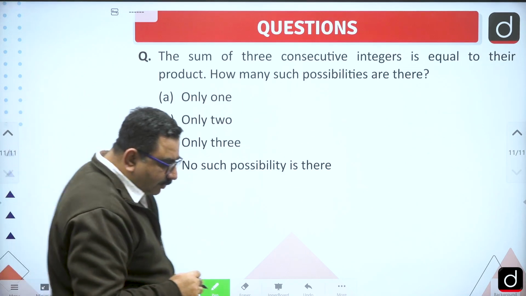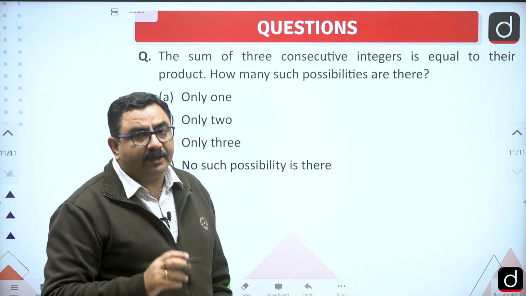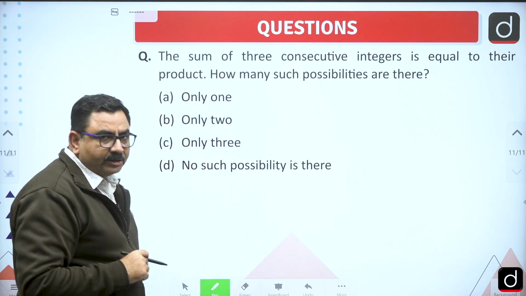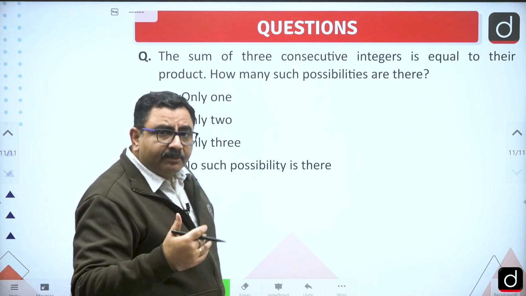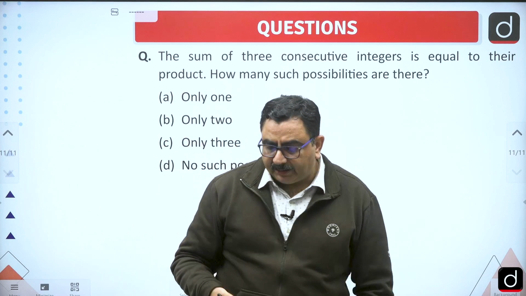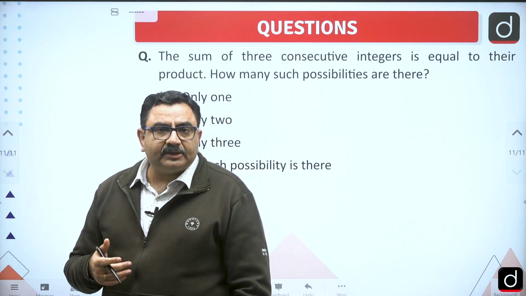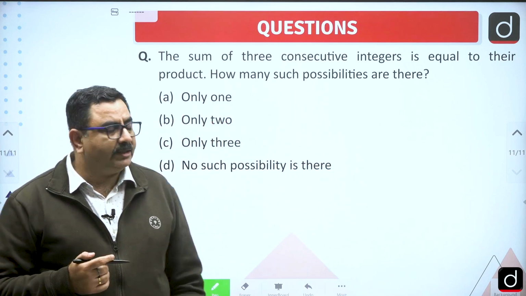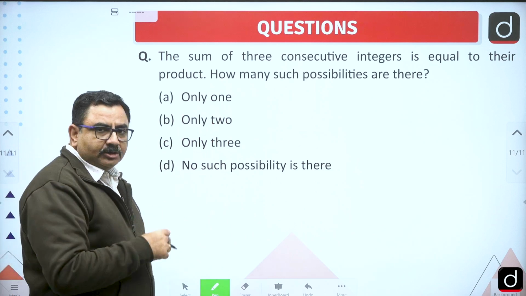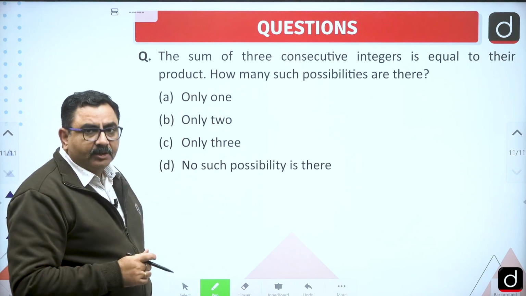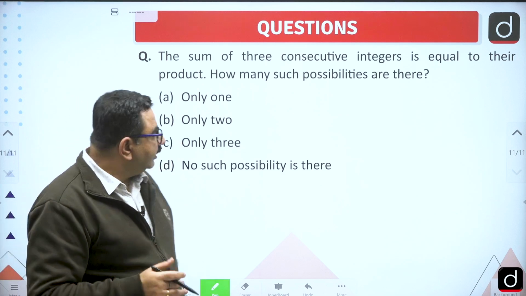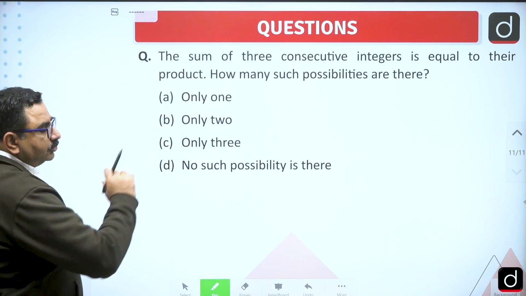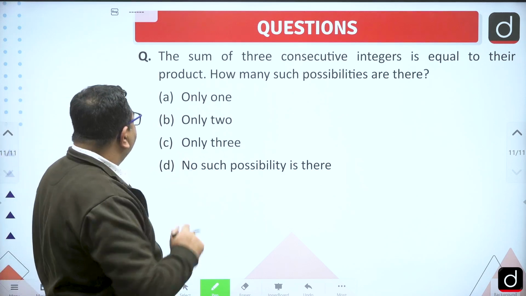Okay, this is again based on basic numeracy, and again one of the interesting questions UPSC has given this time, right? And if you see, year by year the difficulty level of the CSAT exam is increasing. Last year in 2022 the paper was really good. Some of the questions were of moderate difficulty level, definitely, and some of the questions were tricky also, like this one.